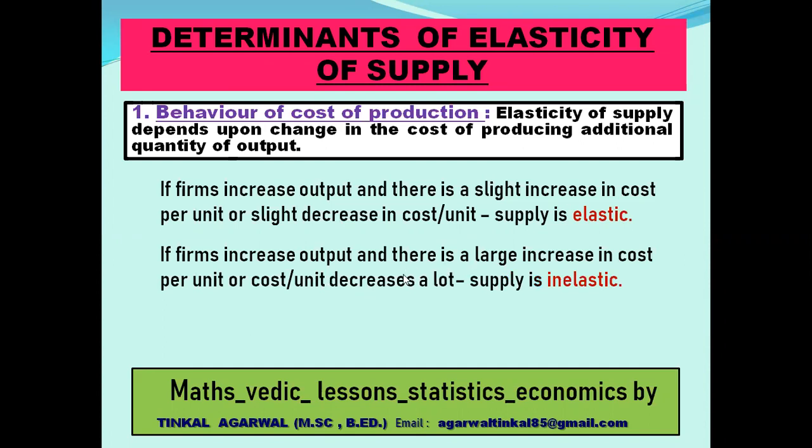So if the firms increase output and there's a large increase in cost per unit, supply will be inelastic, because if the firms have to incur higher cost of production, they won't be willing to supply more. That's why supply will be inelastic.